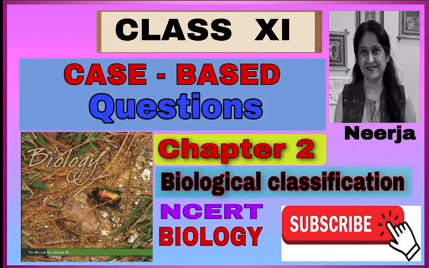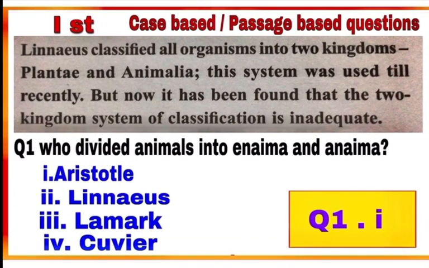Hello students, in this video we will discuss case-based questions from chapter 2 Biological Classification. This is the first case-based question. In this case or passage, the information about two kingdom classification of organisms given by Linnaeus is mentioned. After reading it, answer the questions given.